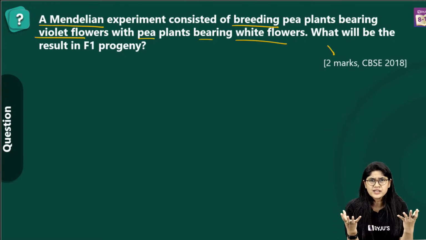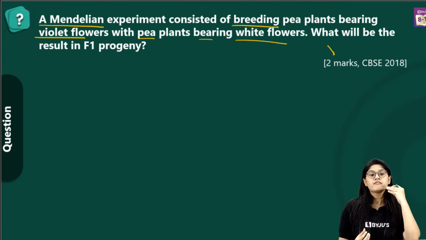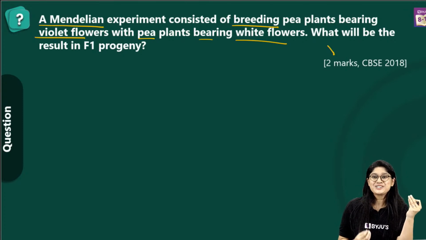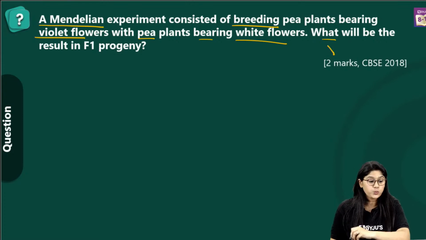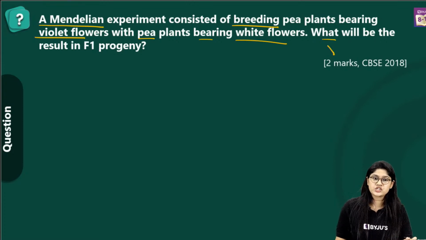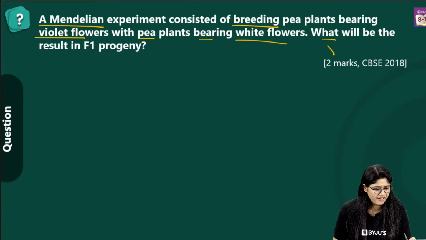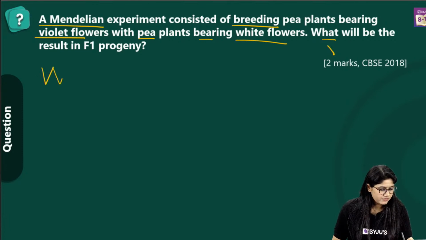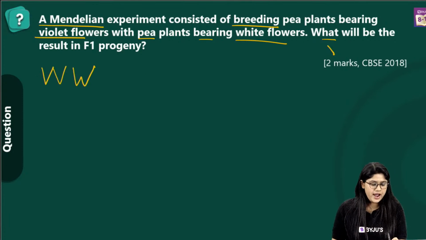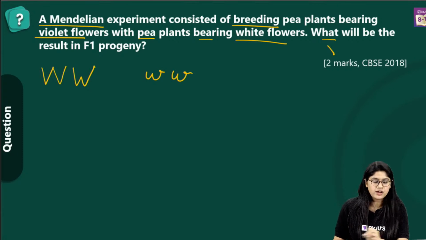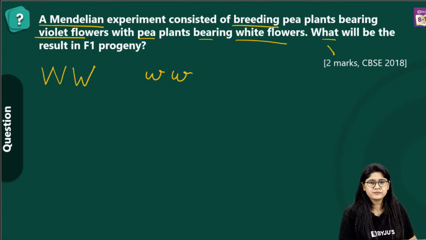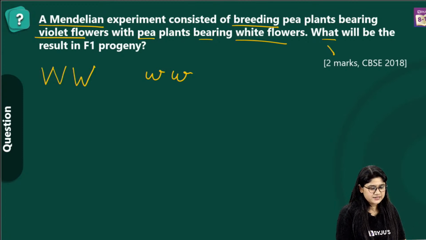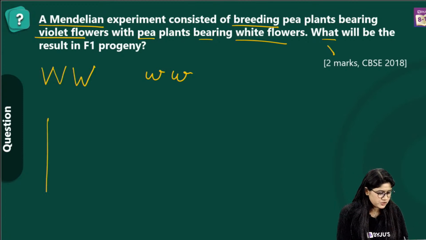So we have 2 plants actually. We have the violet flower and we have the white flower. Very easy, right? What will be the result in the F1 generation? Easy, right? So we have the violet flower and we have the white flower. Quickly, can you make the Punnett square? I want you to make the Punnett square. How will we be doing it?